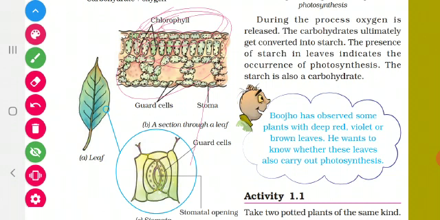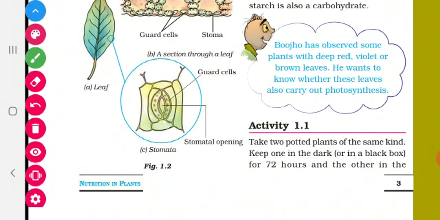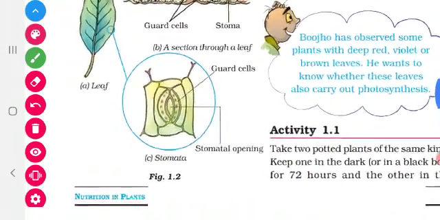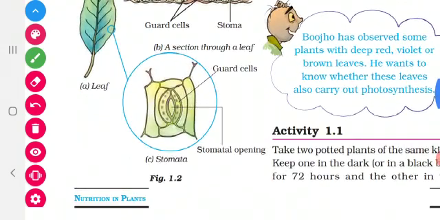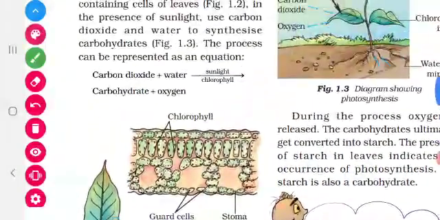So these holes are called stomata. Stoma means singular, stomata means plural. They are surrounded by the guard cells. Like a watchman, like a guard, these cells give protection to the stomata. Then see the structure of the stomata. See, there is one stomatal opening. This stomatal opening can expand and contract. When it expands, carbon dioxide goes in. When it contracts, oxygen comes out. Have you all understood children?